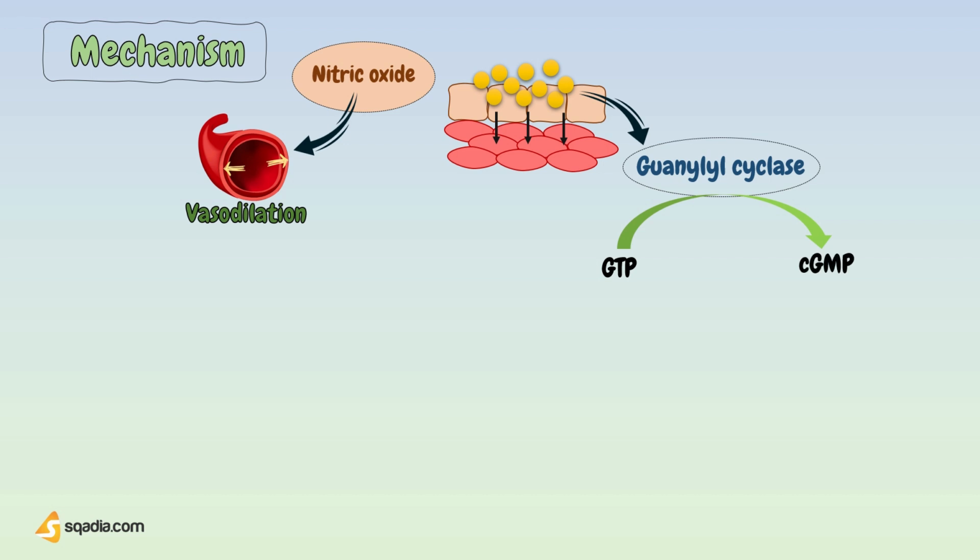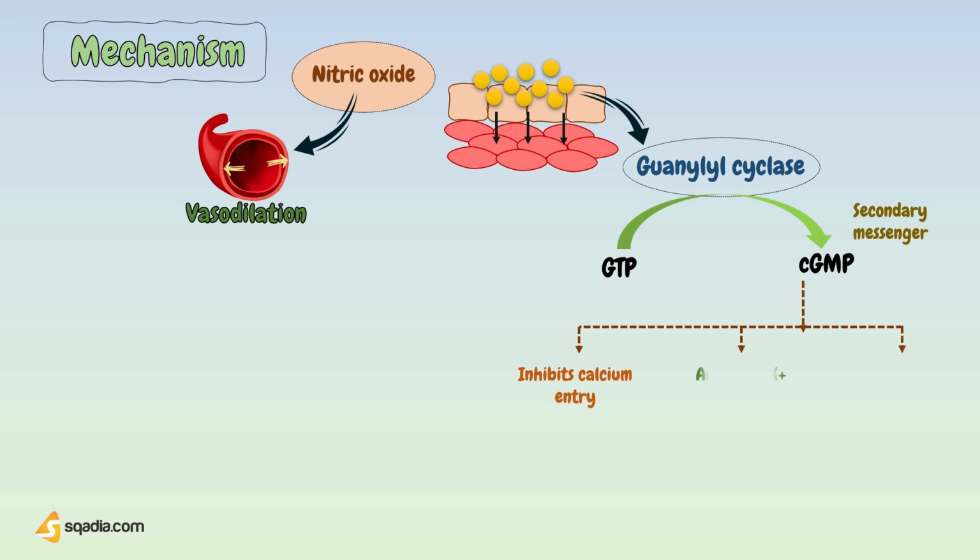This enzyme catalyzes the dephosphorylation of GTP to cGMP, which serves as a second messenger for many important cellular functions, particularly for signaling smooth muscle relaxation. This cyclic GMP induces smooth muscle relaxation by multiple mechanisms, including increased intracellular cGMP, which inhibits calcium entry into the cell and decreases intracellular calcium concentrations.